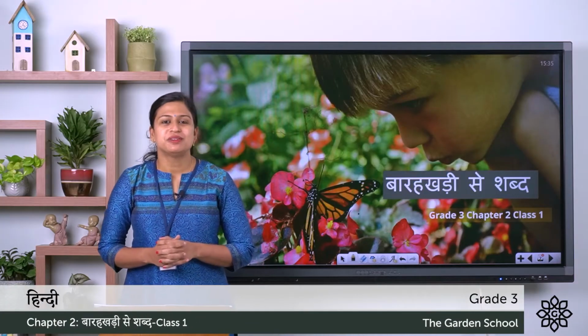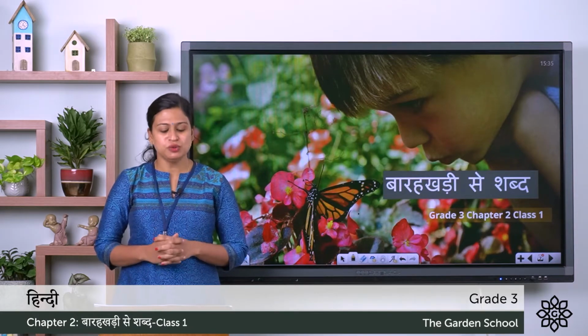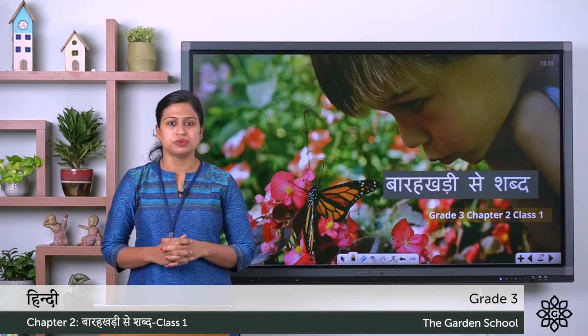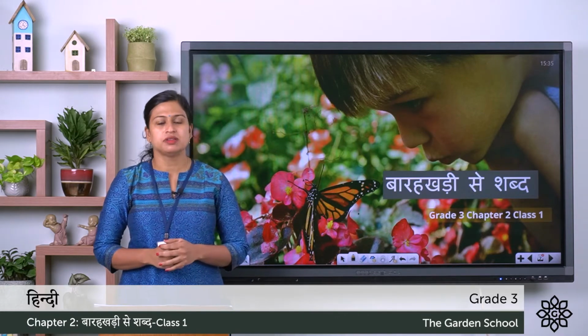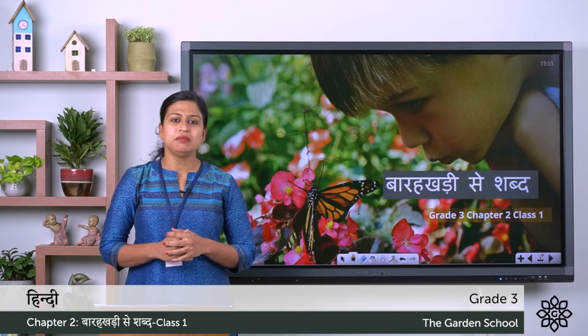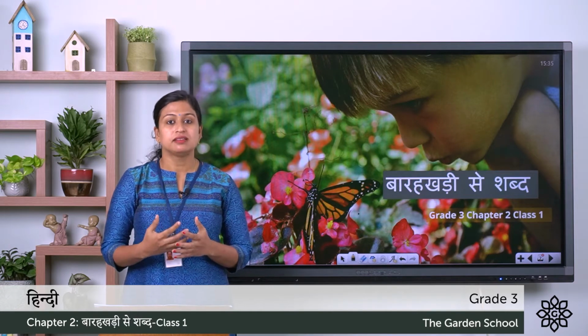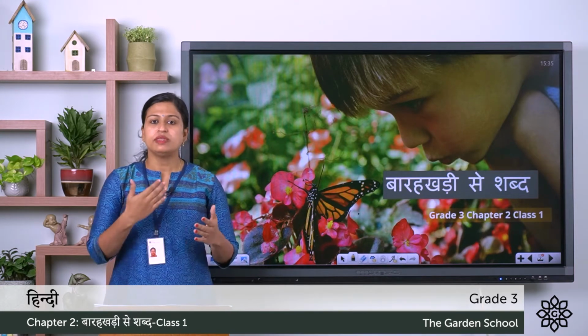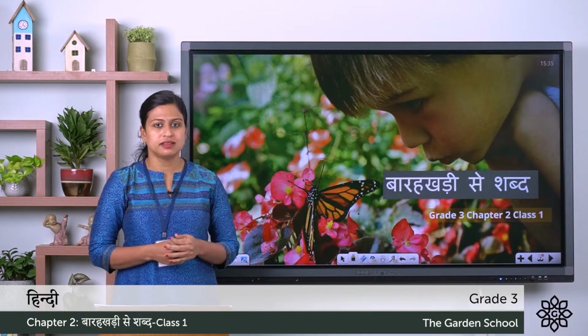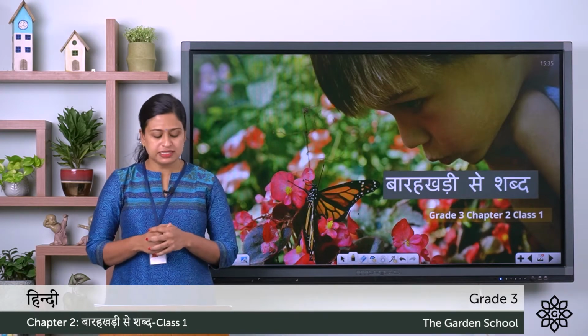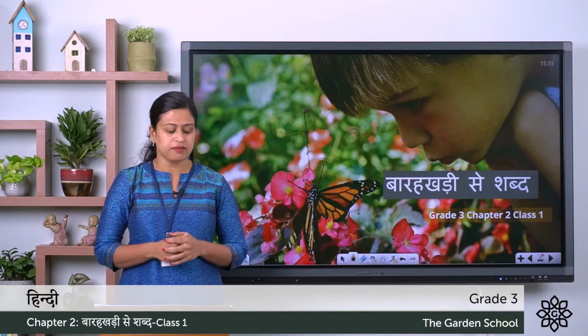Namaste bachcho. Today we'll start with the new chapter, chapter number 2, and the name of the chapter is 12 khadi se shabd. So here 12 khadi means the symbols, the matras, and with the help of these symbols we make different words. In your textbook we'll start from page number 7.